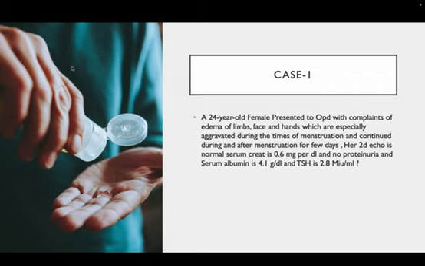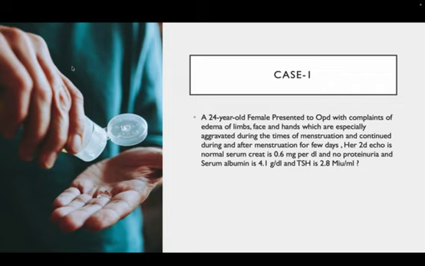So you can see this is a 24-year-old female with complaints of edema of limbs, face and hands. So it's almost like a generalized thing. And the striking point in this case is that it is aggravated during the time of menstruation, so there is a periodicity. It is present during menstruation and for a few days after menstruation also, so there is a specific aggravating factor and periodicity.